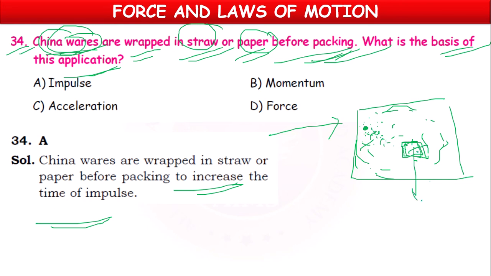Finally, while touching the glass item, the effect of force will be decreased. Time will be increased. Time of reaching the glass will be increased. So indirectly, effect of force will be decreased. So there will be less damage to the glass vessel. So because of the impulse concept, we make use of this kind of arrangement.